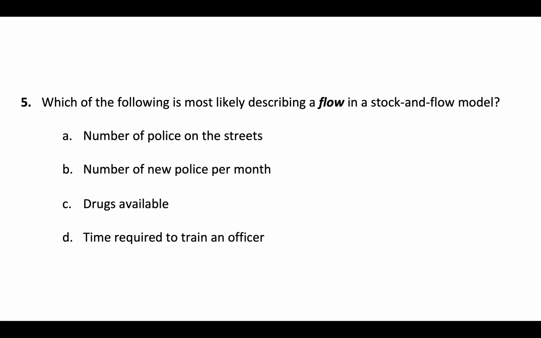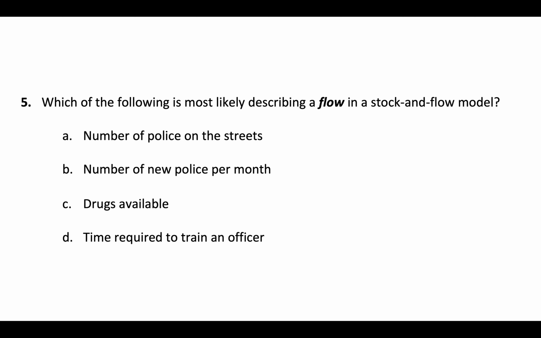So when I look at these things, number of police on the streets, there's nothing rate about that. That sounds like a stock. That sounds like it has a state variable. It tells me how many police are on the streets right now. Drugs available is another one that again sounds like a state variable, a stock. Time required to train an officer doesn't sound like a stock, but it sounds like a parameter.